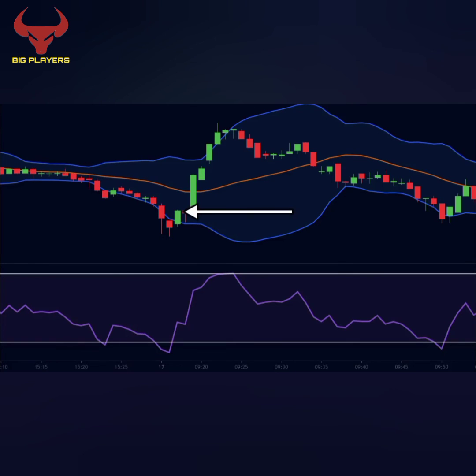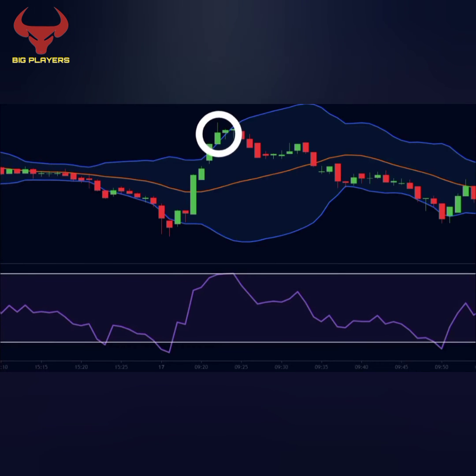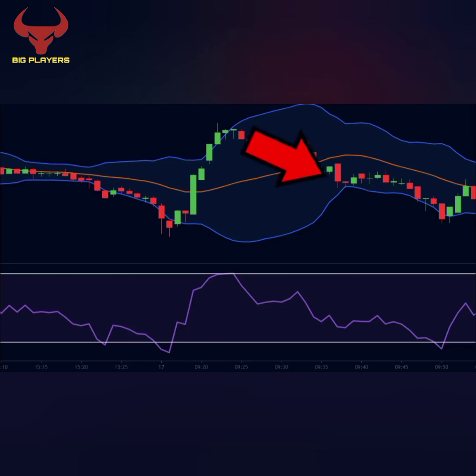Our orders get filled here. We keep our stop loss below the lower band and we exit at the central Bollinger Band. So that was a profitable trade. Now, as the time goes on, we also spot a selling opportunity. Here, we see that the price was trading above the upper band, and the RSI was right at the 80 level. Hence, we have a confluence between the Bollinger Bands and the RSI. So we expect the price to make a down move.